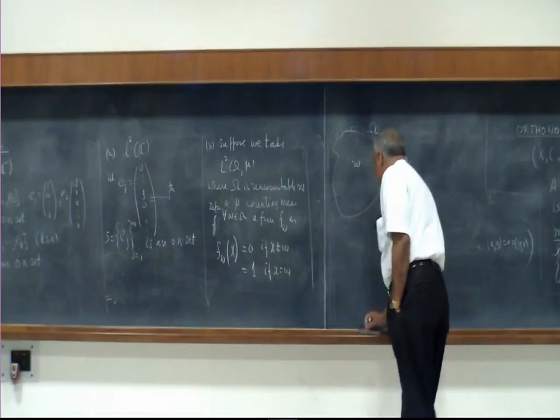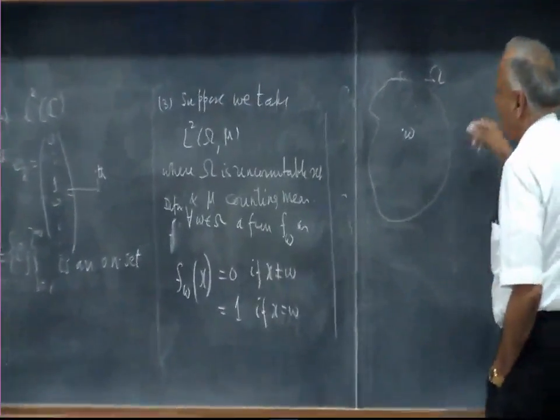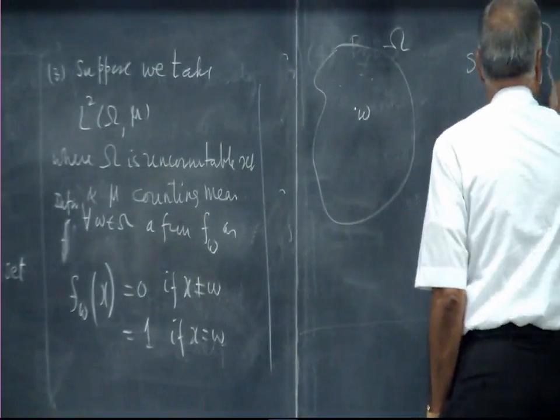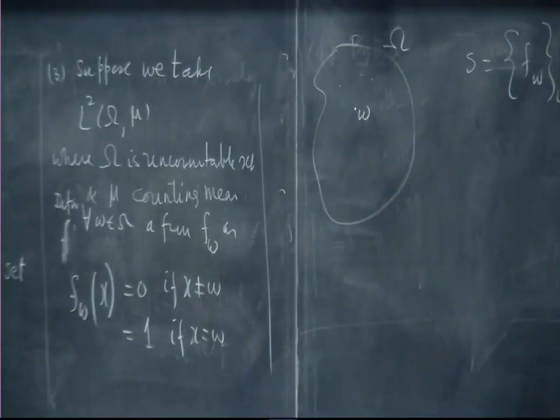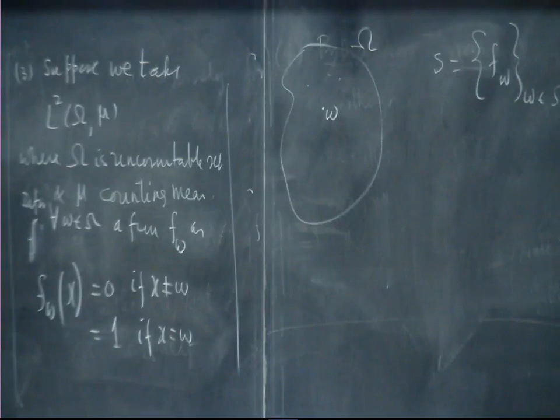Now suppose I take the collection of all these functions. For every omega I have a function, and different omegas give different functions because they light up at different points.